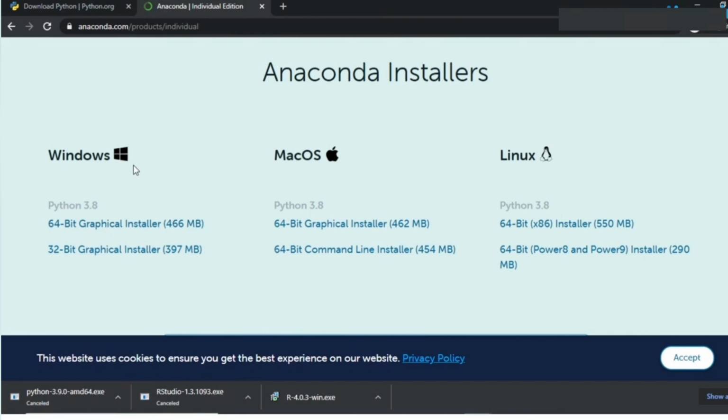So the advantage of Anaconda is, since this is a toolkit, you don't have to individually install the additional libraries which are there in Python. So in Python, you have certain libraries such as Matplotlib, Pandas and NumPy, which are essential for data science. If you have this Anaconda distribution, these libraries come pre-installed and you don't have to install them by yourself. Now this is just the distribution. It also provides you an IDE called Jupyter Notebook. Jupyter Notebook is a web-based IDE.